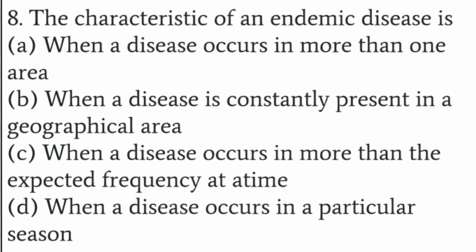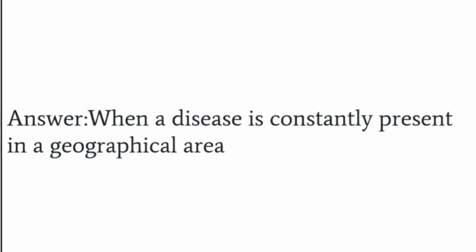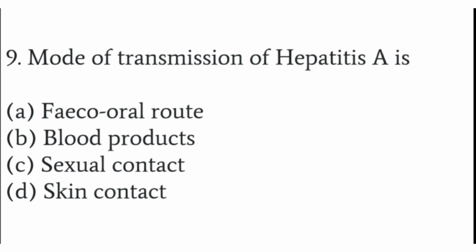The characteristic of an endemic disease is when a disease occurs in more than one area, or when a disease is constantly present in a geographical area, or when a disease occurs in more than the expected frequency at times, or when a disease occurs in a particular season. So the characteristic of an endemic disease is when a disease is constantly present in a geographical area.